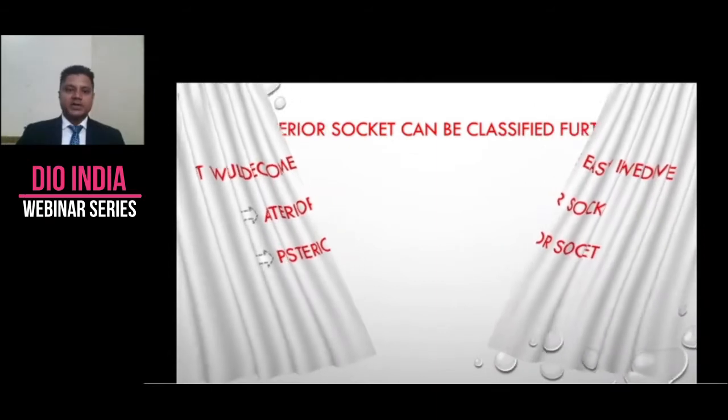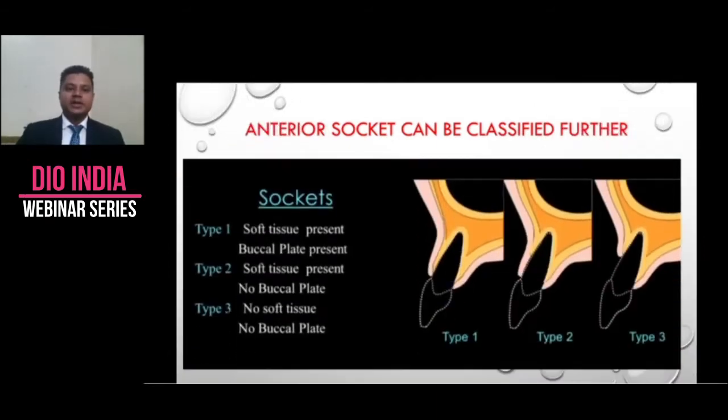Anterior sockets, as per Tarnow's classification, can be divided further into type 1, type 2 and type 3. Type 1 sockets are the ideal sockets where we have an abundant amount of soft tissue and an intact buccal bone or buccal plate. Type 2 is the socket where we have an adequate amount of soft tissue but we have only partial buccal bone. Type 3 is the socket where we have neither soft tissue nor buccal plate.